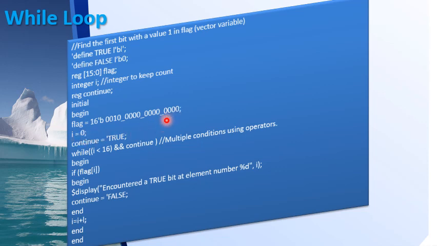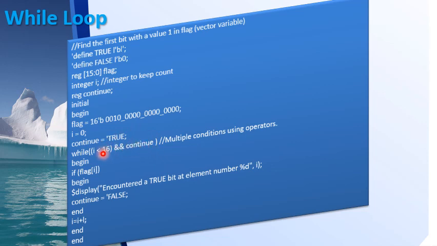So starting from 0, it will check every bit of a flag register, and as soon as it comes across a 1, that value of I will give me the position of the bit 1, right? Soon after that you have to change the value of continue, because once you come across the first 1 bit, you need not check for the remaining length of flag. That is why there are two conditions combined.